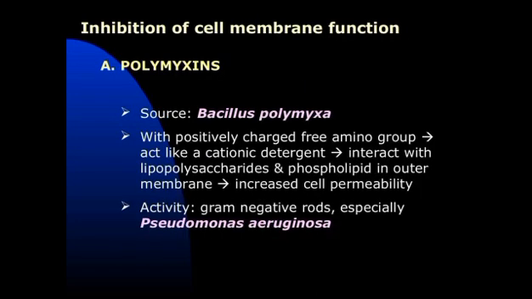Okay. In case of polymyxin, source is Bacillus polymyxa, with positively charged free amino groups, it acts like a cationic detergent, interacts with the lipopolysaccharide and phospholipid in the outer membrane, which increases the cell permeability. It is active against gram negative rods, especially Pseudomonas aeruginosa.